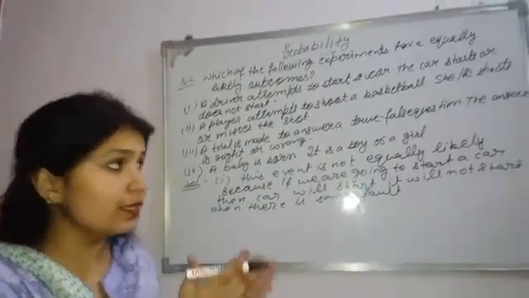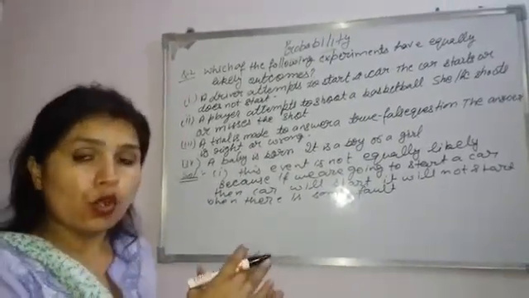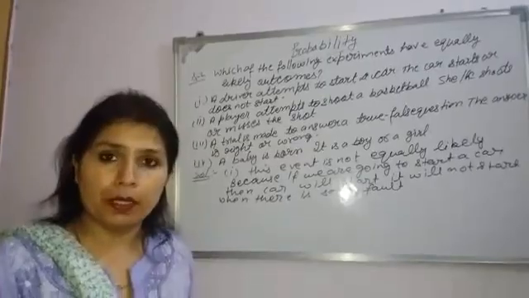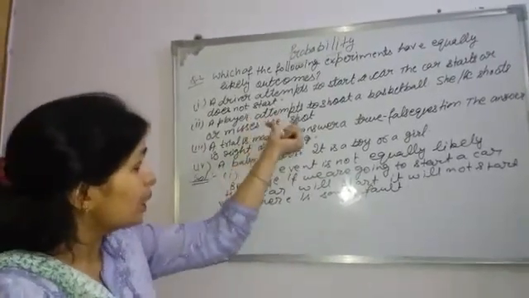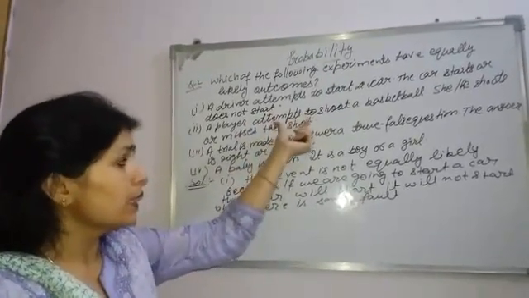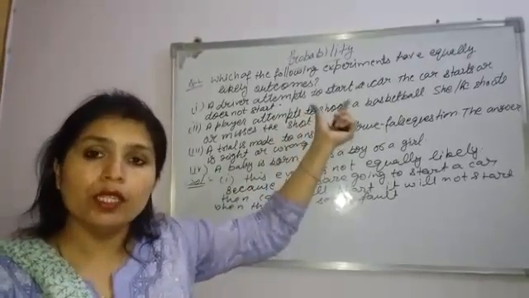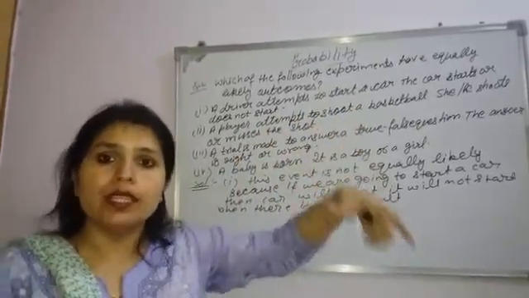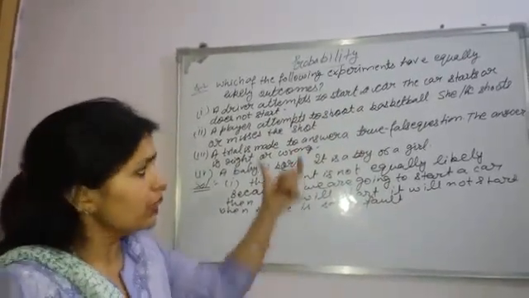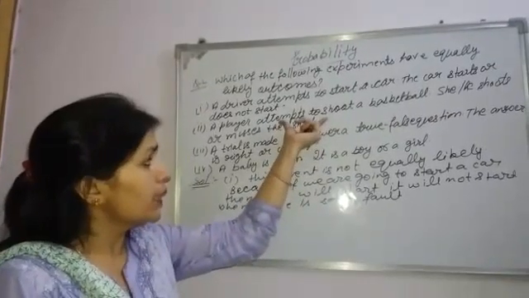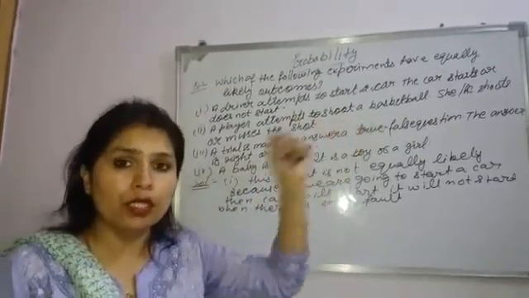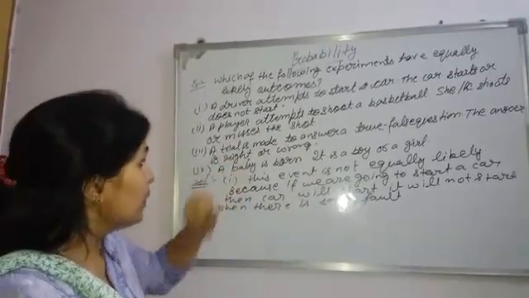In that case, this condition depends on the practice of that player. So again this event is not an equally likely event, because again there is a condition. If there is some condition, then this event is not equally likely. Now come to the third part.